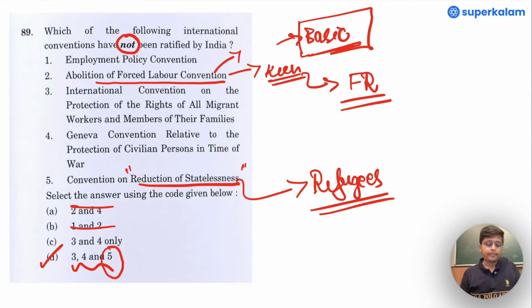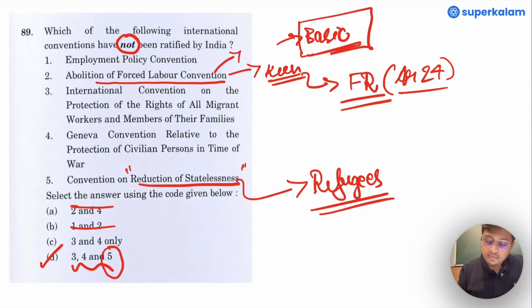Look how we have come to an answer based on one of the things that we might have known. Look into the linkages that I have done. Forced labor convention relates to fundamental rights, very specifically Article 24, if I am not wrong. Articles 23 and 24 are all related to the right against exploitation.